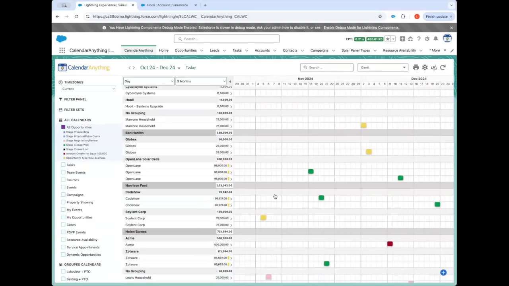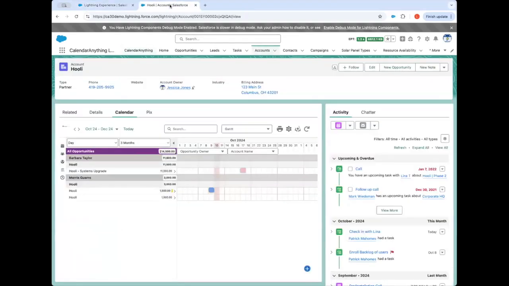This gives me a really nice high level view of everything that my sales team is working on. But let's say, for example, I want to zoom in and focus on a particular account. What I can do here, and we have embedded CalendarAnything on the Huli account record page.